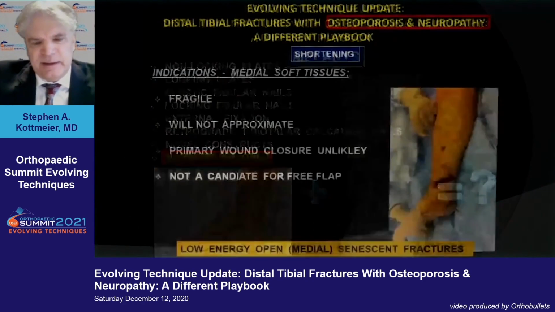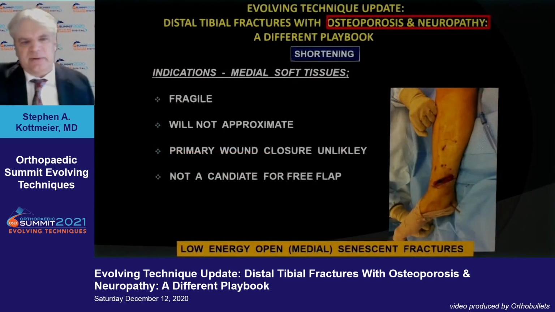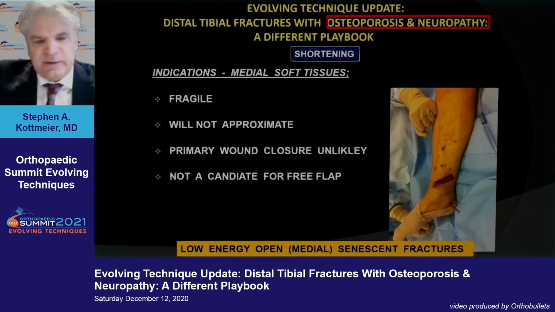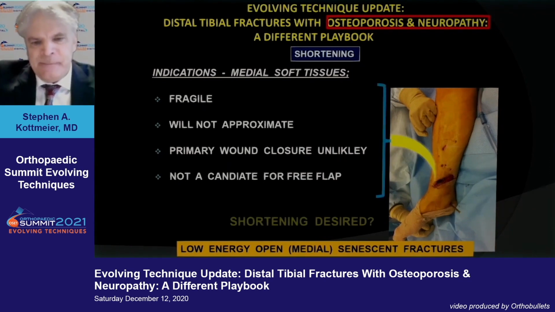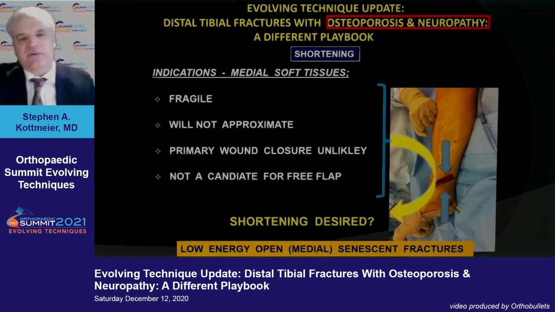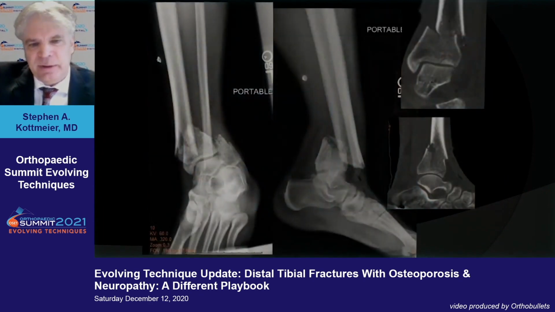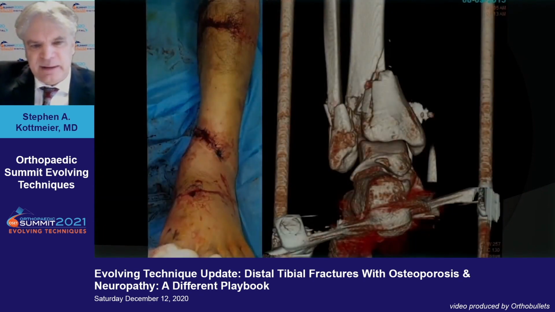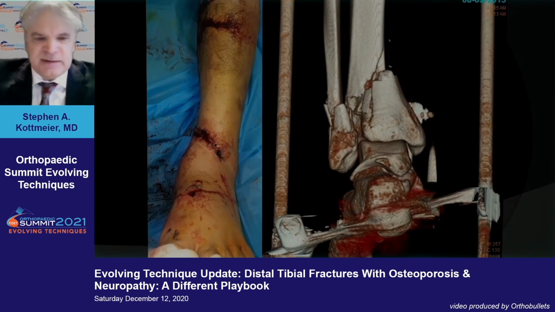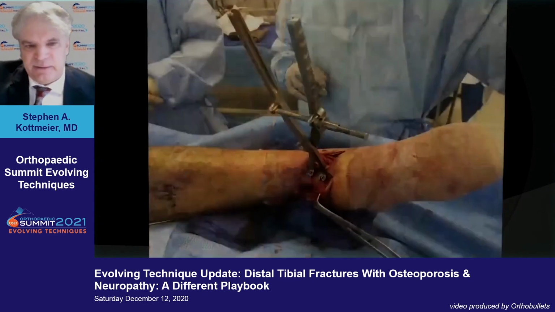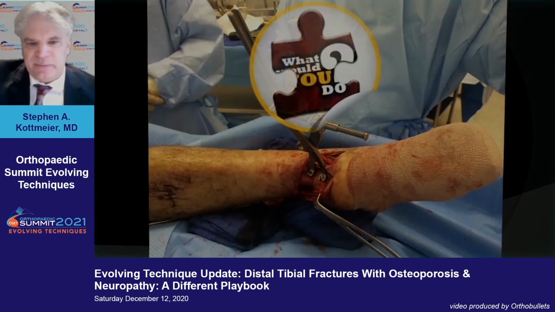As far as novel techniques, I've used these for these low energy open fractures in diabetics. It's very fragile skin. Typically, even in spite of a low energy injury, a medial wound, they don't approximate. They're hard to close, usually not a candidate for a free flap. So there is a possibility for desired shortening of the limb in these vascular paths and diabetics. This is a young patient. I did not want to shorten him, but instead we brought him out to length. We wanted to keep him, but typically what happens is the residents say we were able to close the wound. They were only able to close the wound because they shortened the limb. When you start to do your reconstruction and you bring it out to length, you have this reality. He got a free flap and I fixed him from behind.